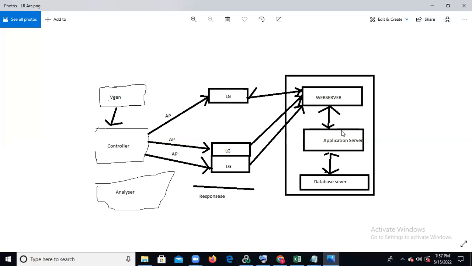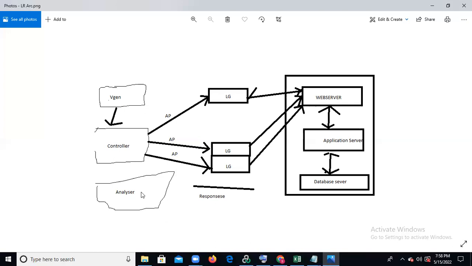This round trip of request and response is what we call the response time. So how do you calculate the response time of one transaction? It is the request going out and the response coming back.